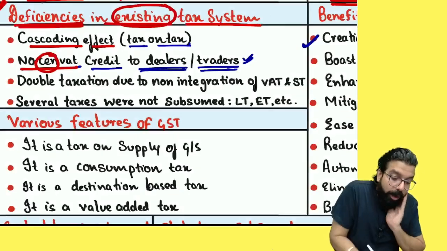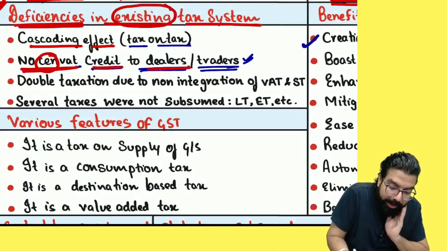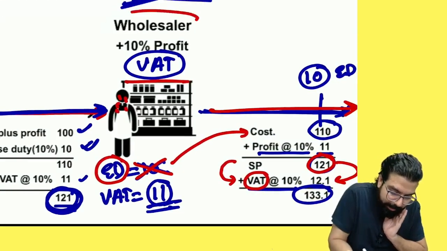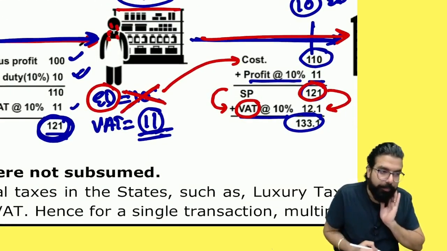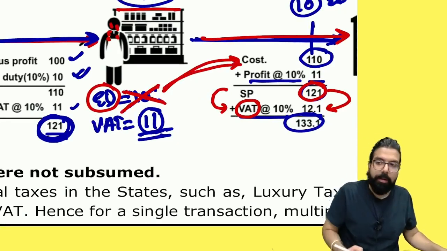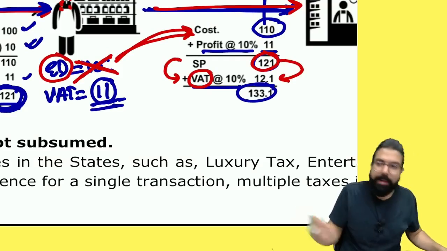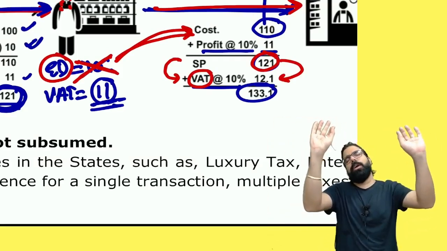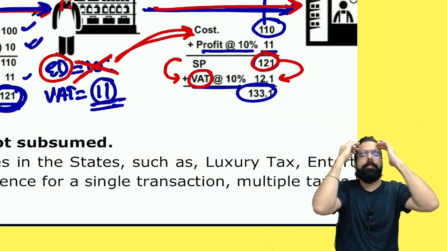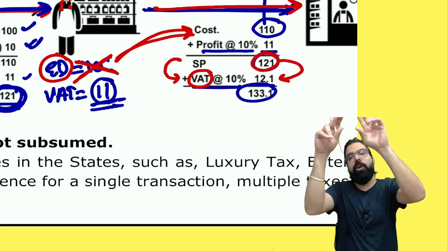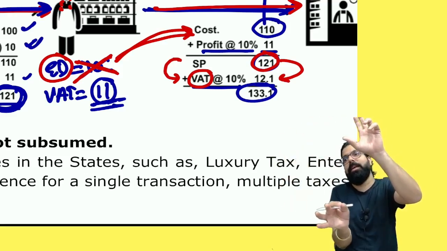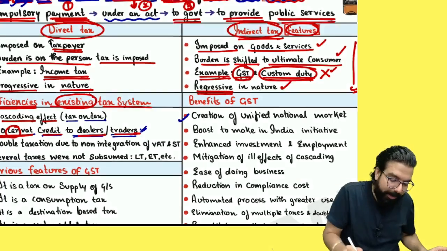Now, no SENVAT credit to trader or dealer. Do this: does a trader or dealer get SENVAT credit or not? When they don't get the credit, what will happen? This will become part of the cost. And when tax becomes a part of the cost, what will happen? Tax on tax, because if tax is in the cost, when you sell, you will charge tax again on that tax. Is this good for the economy or bad?